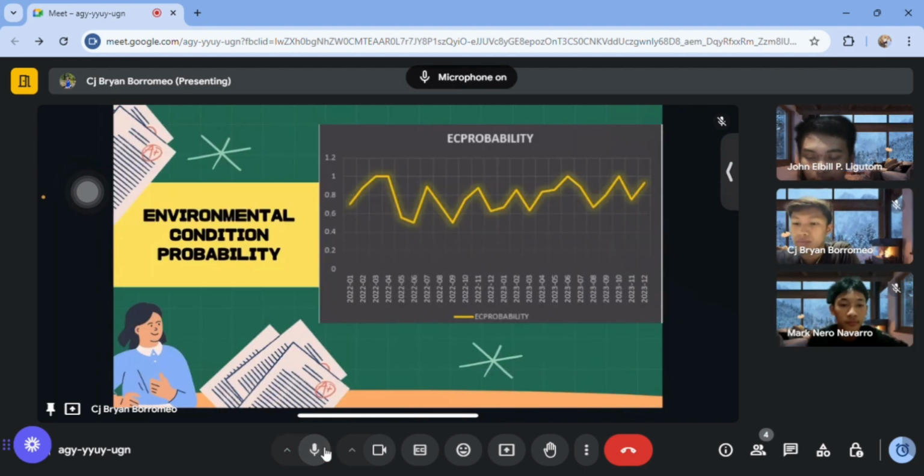For environmental condition probability, for a range of 70 to 90, we use a constant of greater than 75 to indicate a high risk factor. Months with high probability indicate critical times where environmental conditions are particularly unfavorable, necessitating focused risk management efforts. Over the next 2 years, the probability of failure due to environmental conditions is approximately 20.83%.